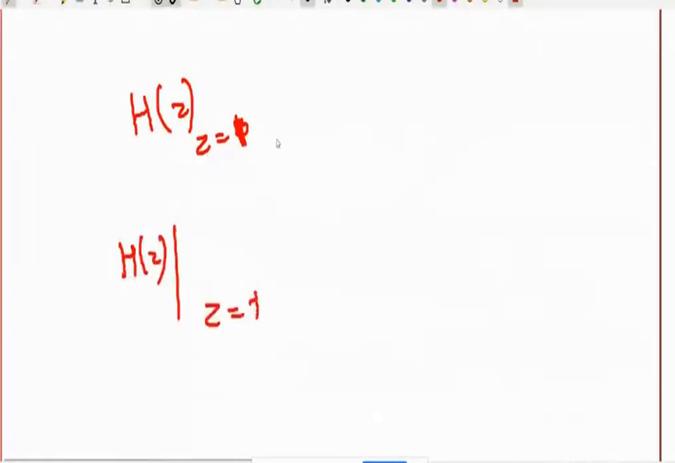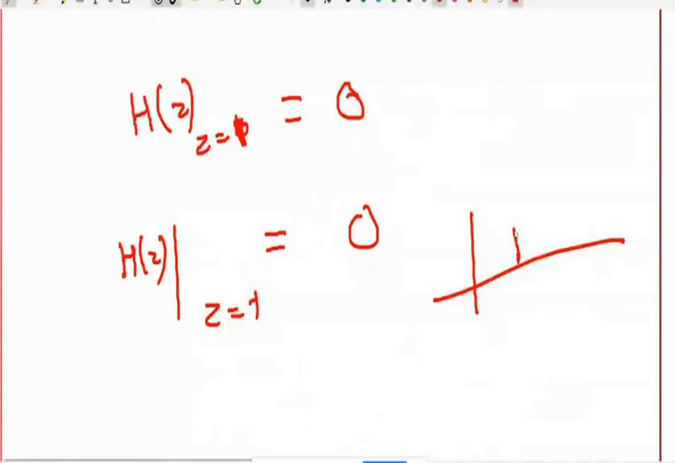Suppose h of z equal to 0 at z equal to 1, and h of z equal to 0 at z equal to -1. On putting z equal to 1 and also z equal to -1, it is 0. What does that mean? It is not passing low frequency, it is not passing high frequency, that means it is passing one band of frequency. This is high frequency omega pi, this is low frequency 0. So it is passing one band of frequency.